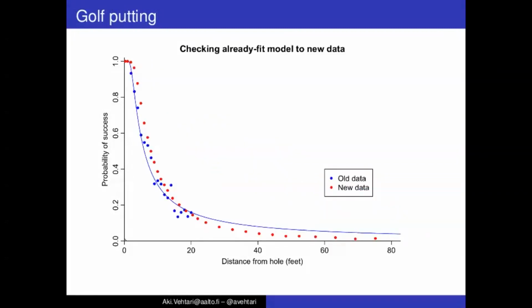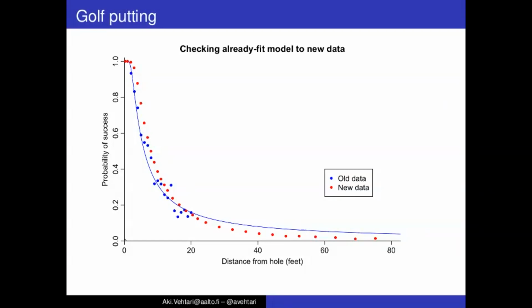More recently, new data became available, and you can see in this plot the old data in blue, where the previous geometry-based model was fitting quite well, and the new, more recent data as red dots, and we can see that the fit is not that perfect.